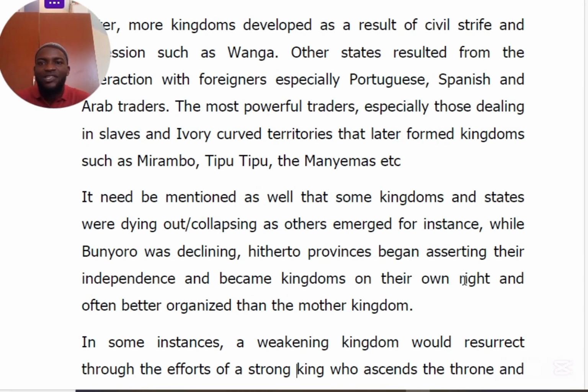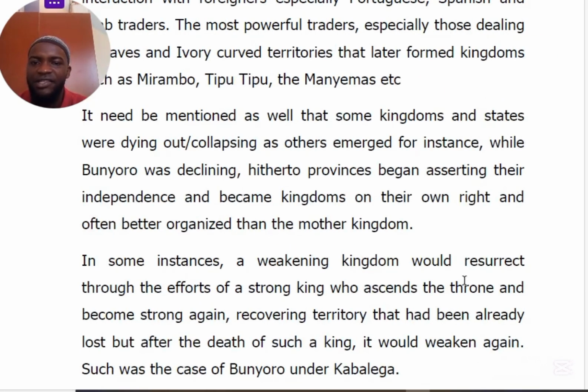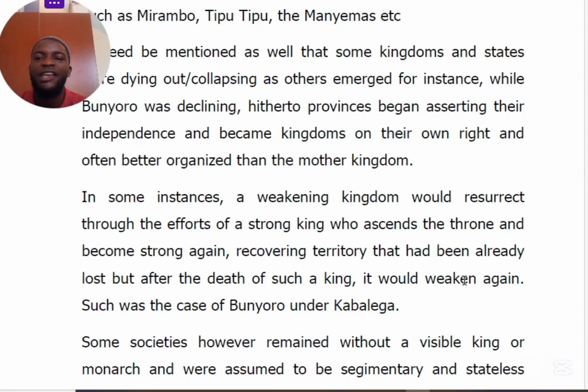As Bunyoro was collapsing, the child that splintered from it, the Toro province, began to develop into a bigger and stronger kingdom, even more powerful than the mother kingdom. So this is the time when states were developing, generating and emerging.